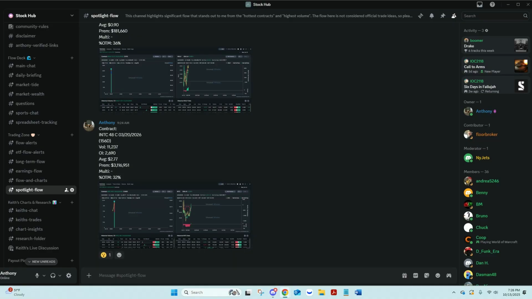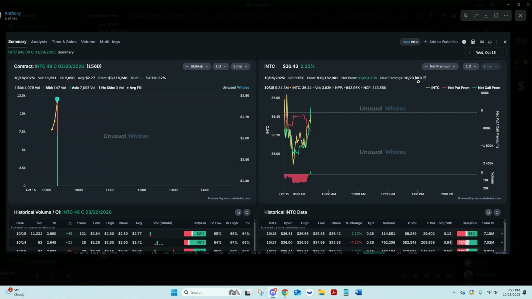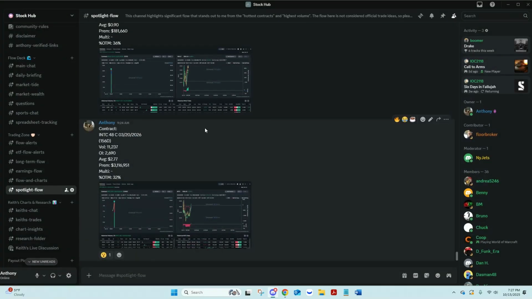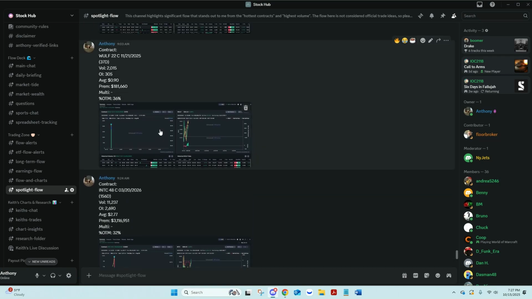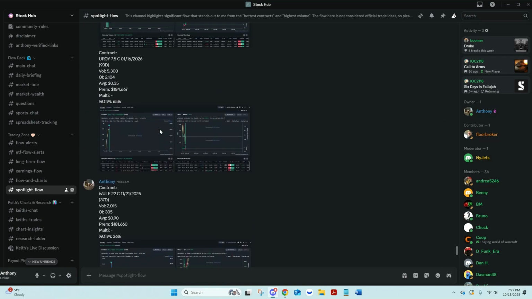So you will see like the Intel flow here. It's earnings in 8 days. This isn't earnings flow. This is long-term flow, and you can see it's not a full ask side candle. When I'm looking at my flow alerts, the flow alerts are tracked because the flow matches my criteria, as in the spot increasing, IV increasing. It's my textbook flow essentially.